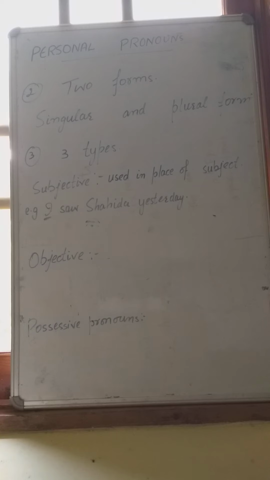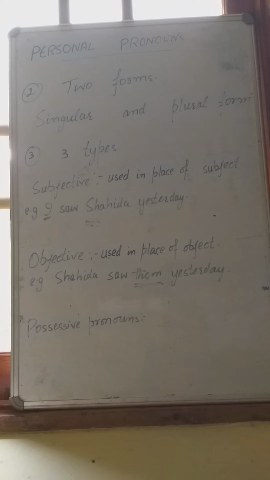Objective pronoun is that it's used in place of object in a sentence. Right? For example, Shahida saw them yesterday. Here, them is an objective pronoun and can be replaced by any other objective pronoun. That is called objective pronoun.